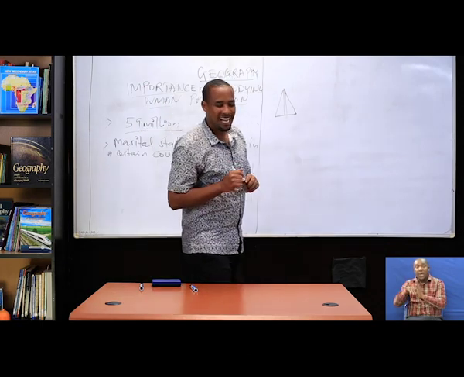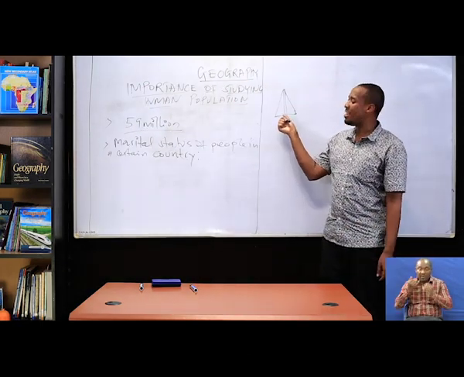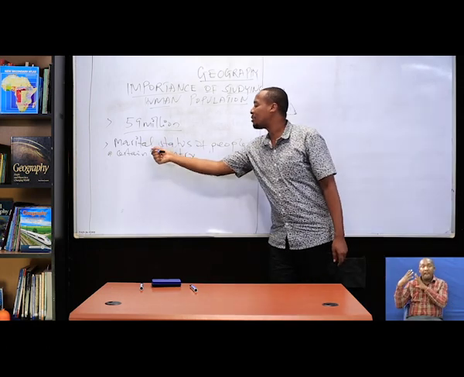But second, these population structures can provide information concerning the marital status.